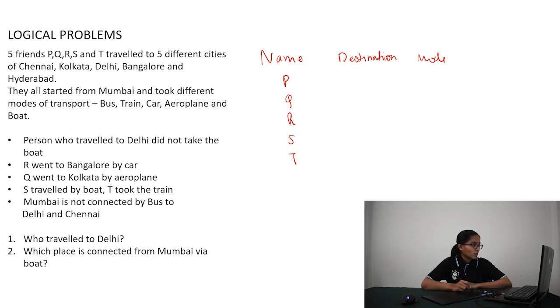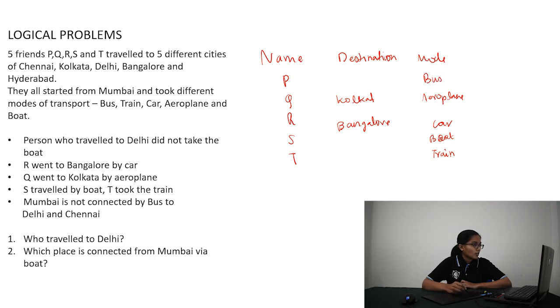So first clue is person who travelled to Delhi did not take the boat. We do not have a name here, so let's proceed to the next clue. R went to Bangalore by car. So let's just fill down the data here. R went to Bangalore and he took the car. Q went to Kolkata by aeroplane. Q went to Kolkata and he took the aeroplane. S travelled by boat. T took the train. So that leaves only one mode of transport, which is the bus. Let's fill it out for P.